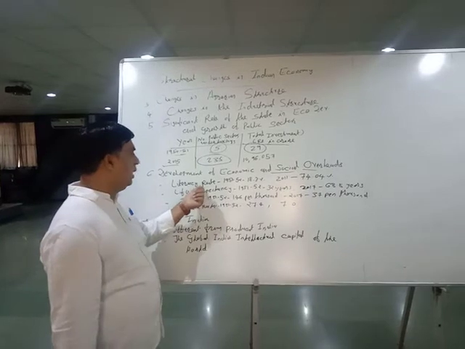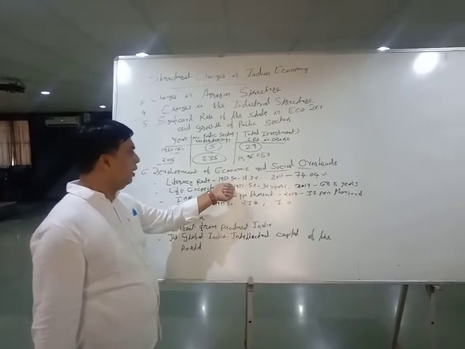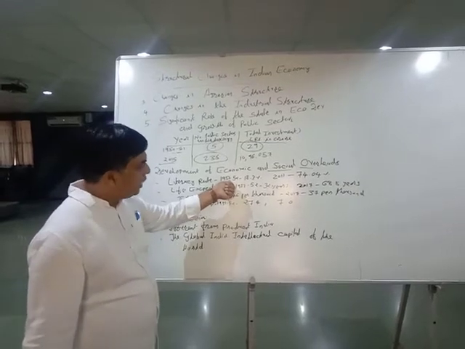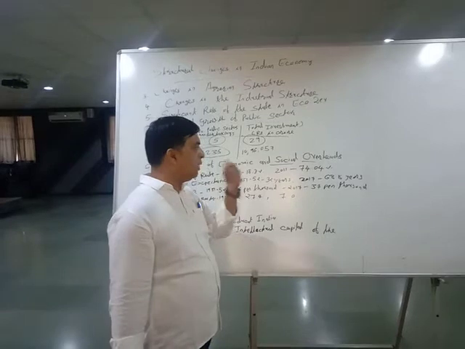For example, the literacy ratio was just 18.3% in 1951-52, which increased up to 2011, in our last population census, to